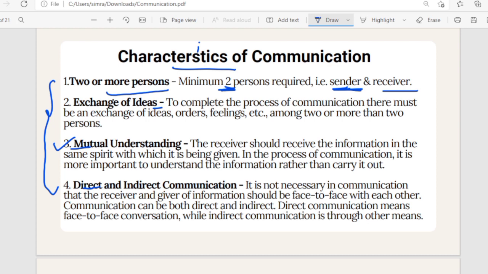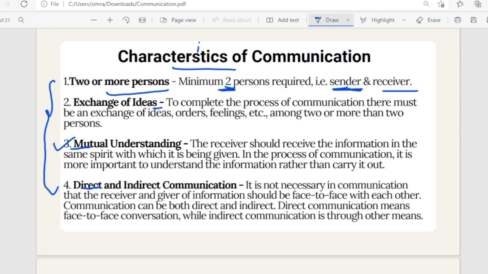Okay? Now, mutual understanding. Very, very important. Now, in mutual understanding, say for example, my subject is commerce. I teach commerce. And you all who are watching this video are from different backgrounds.